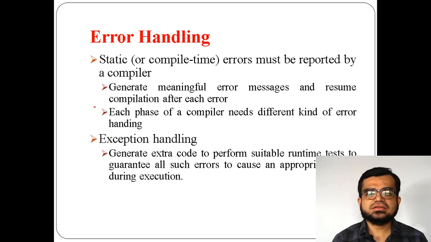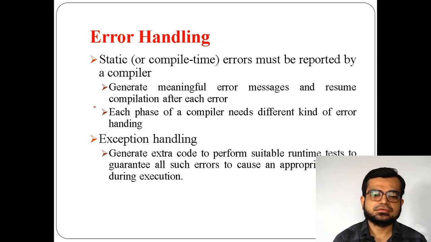Because syntax is one thing, semantics is another thing. If meaning is not achieved, then it should report an error. If you have not written code properly, then also it returns an error. So all of the phases should report to the error handler. This error handler will tell the compiler that so many errors have been reported, and now the compiler's duty is to report such errors through an alert message.